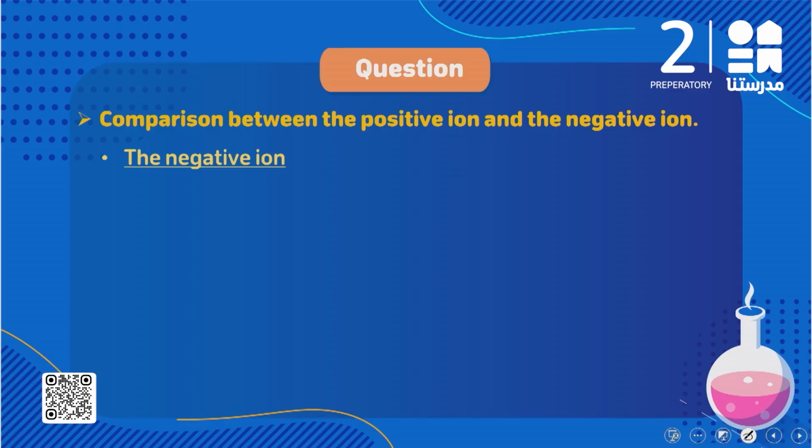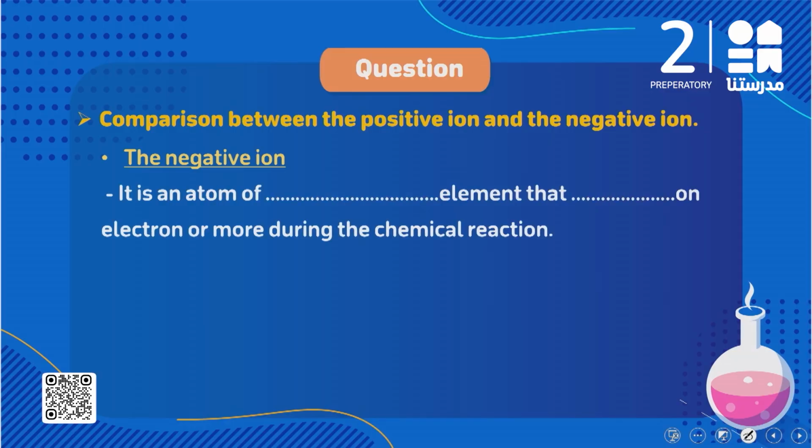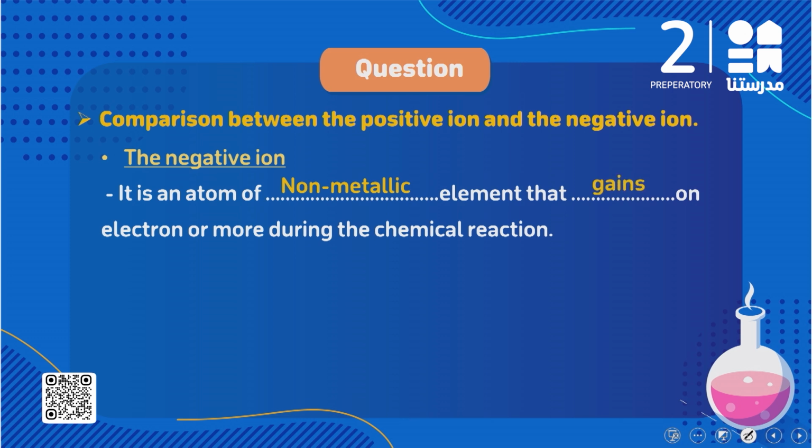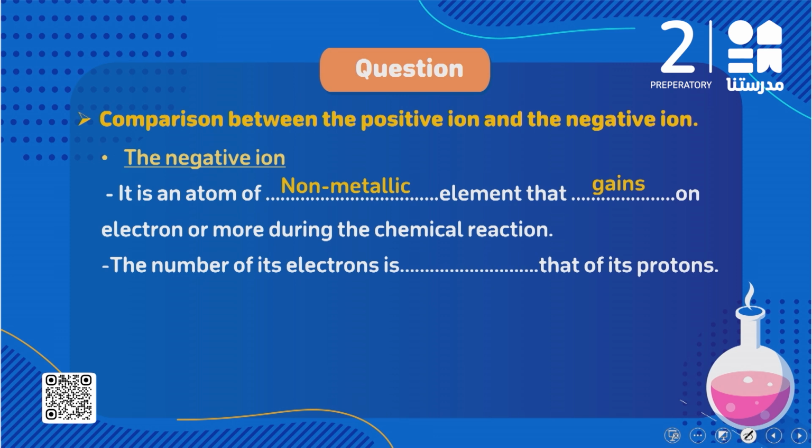What about the negative ion? We said negative ion is an atom of a non-metallic element, because in non-metallic elements the outermost energy level has 5 or 6 or 7 electrons, so they tend to gain electrons during the chemical reaction. So again, negative ion is an atom of a non-metallic element that gains 1 electron or more during the chemical reaction. The number of its electrons: the atom here gains 1 electron or more, so the number of electrons will be more than that of its protons.